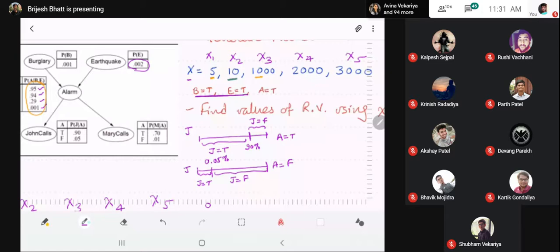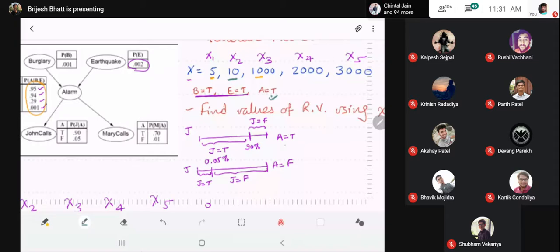So we will choose this first stick, and we will project 2000 on this stick.